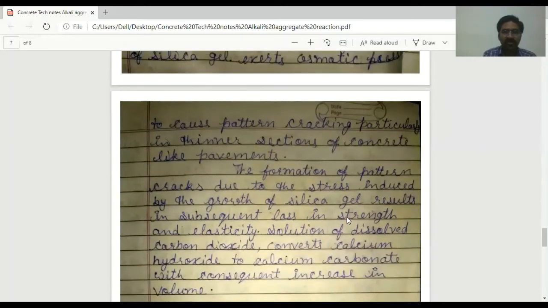Cracks due to the stress induced by the growth of silica gel result in subsequent loss in strength and elasticity. Solution of dissolved carbon dioxide converts calcium hydroxide into calcium carbonate with consequent increase in volume.